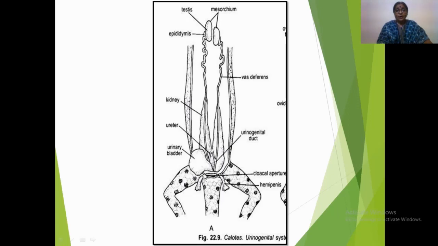On either side of this cloacal aperture, there is a location of the hemipenis, which are a pair of hemipenis enclosed within the penial sacs. And these hemipenis are the organ of copulation in male Calotes.